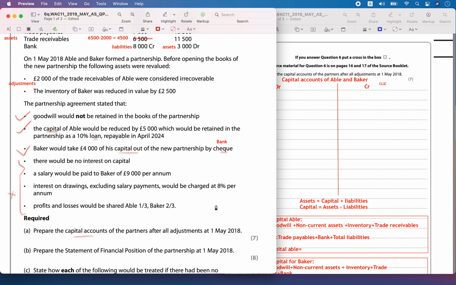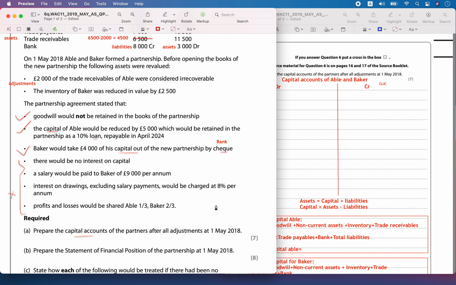Now calculate the opening capital balance for Baker from the assets and liabilities given. For him, bank has also become an asset. So the total asset value will be: goodwill was valued at 0, non-current assets around 18,000, plus the inventory was 13,000, and then trade receivables at 11,500, and bank was 3,000 pounds.